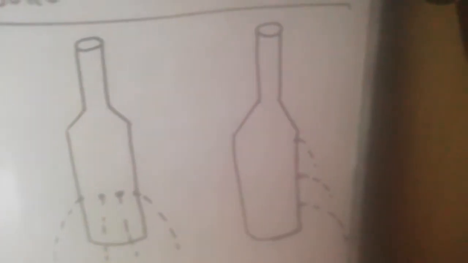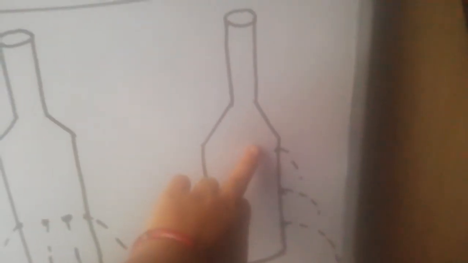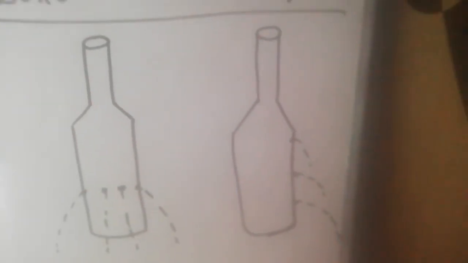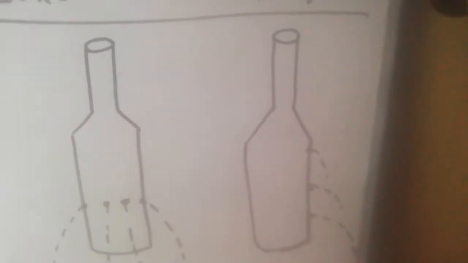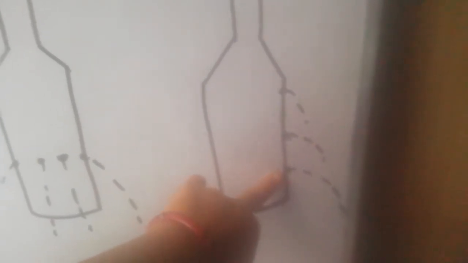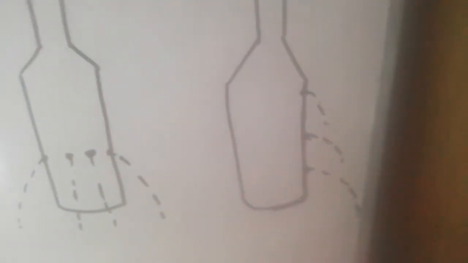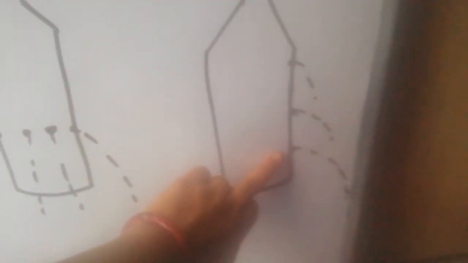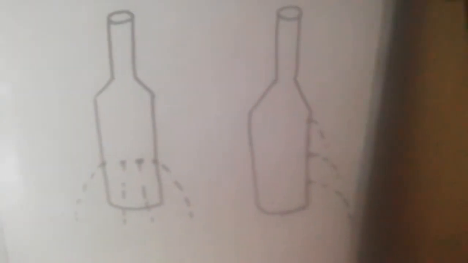Now take another bottle. Now what you have to do? Take an empty bottle and make holes at different heights. See, it is at this height and this height, near the bottom also. Now start filling water into it. When you fill the bottle completely, you will find that the hole at the bottom of the bottle will throw the water to the maximum distance. That means liquid pressure is more here. That means liquid pressure increases with depth. The more the depth, the more the liquid pressure.